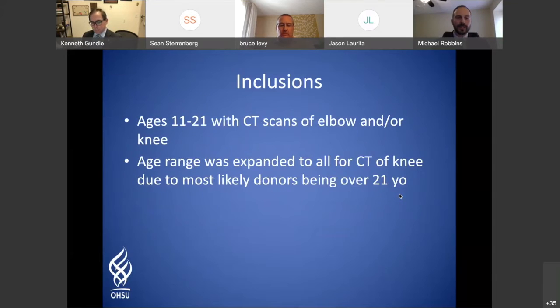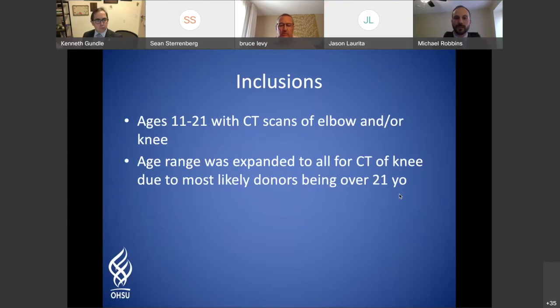Our inclusion criteria were ages 11 to 21 initially. We wanted to scan any CTs that were available of the elbows and knees. This was a small population, just by nature of them being pediatric patients. We were able to find enough elbow scans.